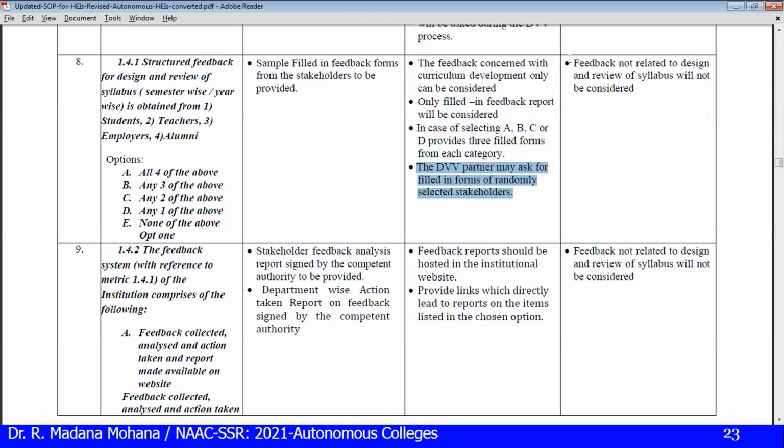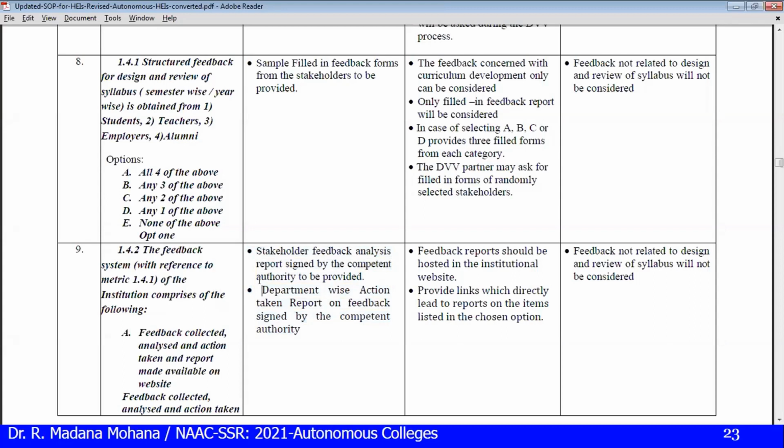So what are the documents they won't consider? Feedback not related to the design and review of syllabus will not be considered. Then the stakeholder feedback analysis report should be signed by the competent authority. In NAAC, almost all documents are authorized by the head of the institution, that is, the principal.